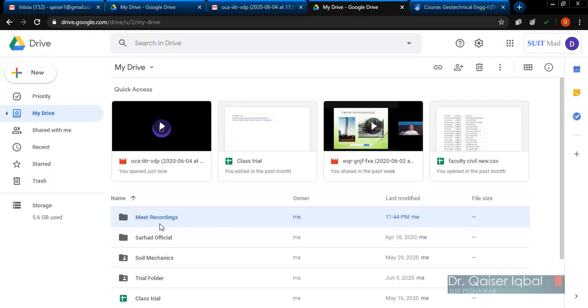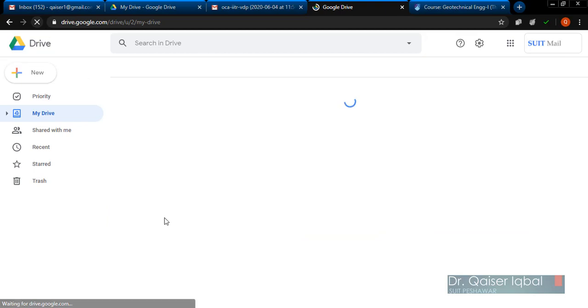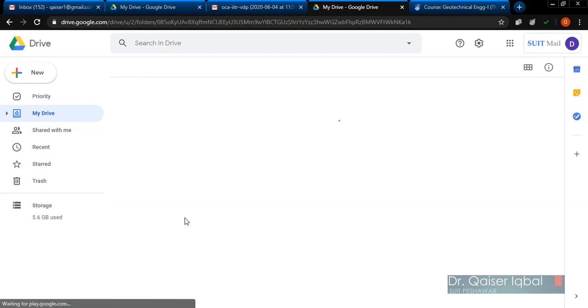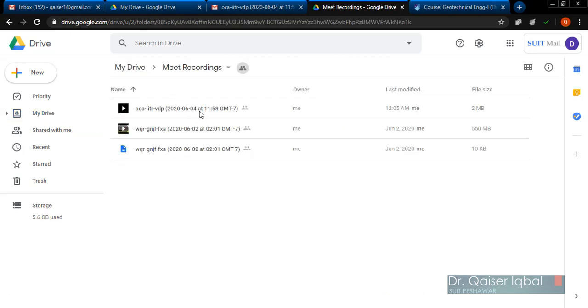Once you have done that, you can still see there is no human logo appearing over here. So you'll just refresh your page once, and you can see now your folder logo is changed. Alright, so now any file in this folder will be accessible to the people who have the link.